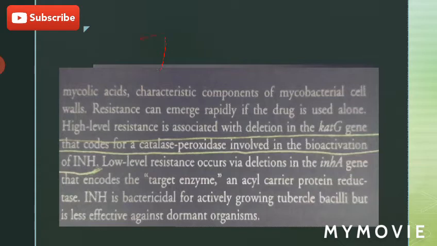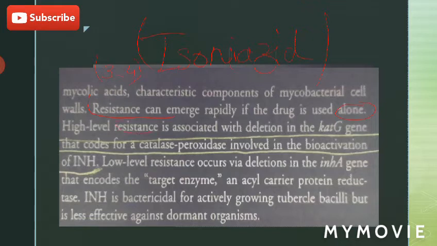Isoniazid. Isoniazid is the main anti-tubercular drug. Isoniazid is used in most of the 3 or 4 drug combination regimens for the treatment of tuberculosis. The resistance against this drug can emerge rapidly if the drug is used alone.